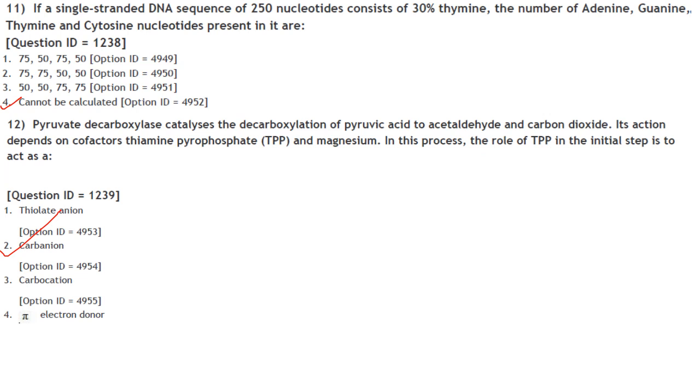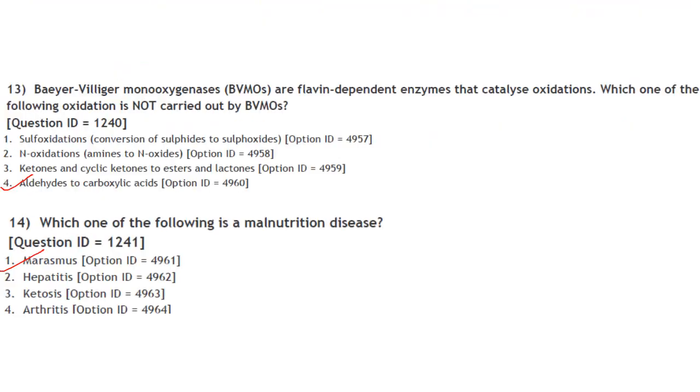Next one. Pyruvate decarboxylase catalyzes the decarboxylation of pyruvic acid to acetaldehyde and carbon dioxide. Its action depends on cofactors TPP, that is thiamine pyrophosphate, and magnesium. In this process, the role of TPP in the initial step is to act as a carbanion. Answer is option 2.